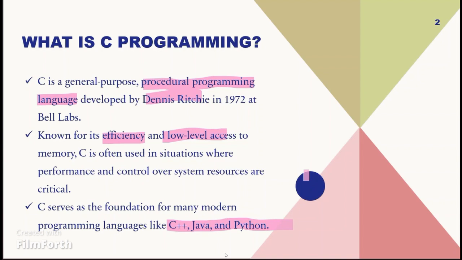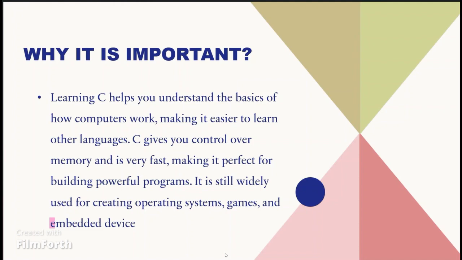Do you know that C is also called the mother of all programming languages because languages like C++, Java, and Python are based on it. When compared to other languages, C is fast, efficient, and powerful, used for system software, embedded systems, games, and more.